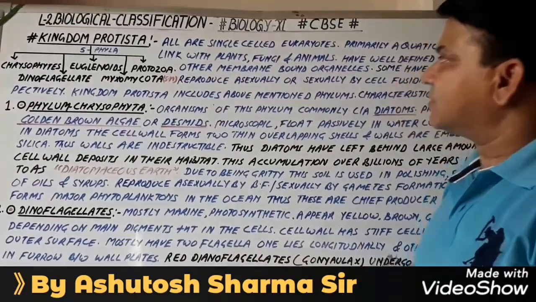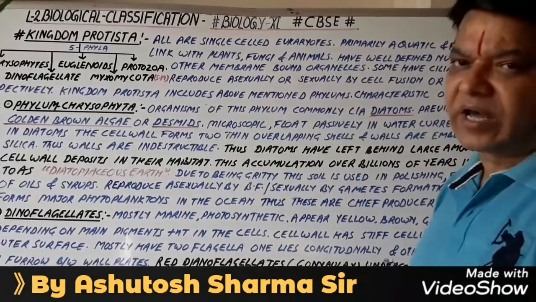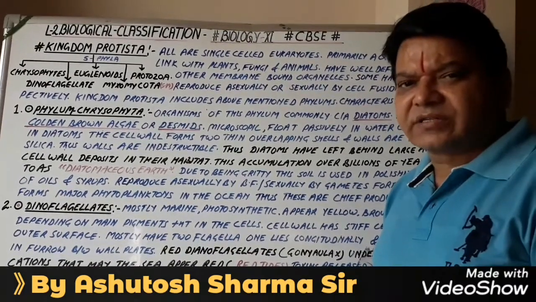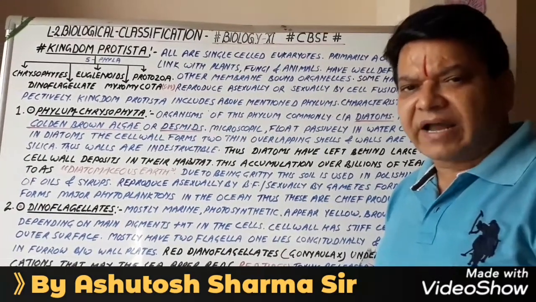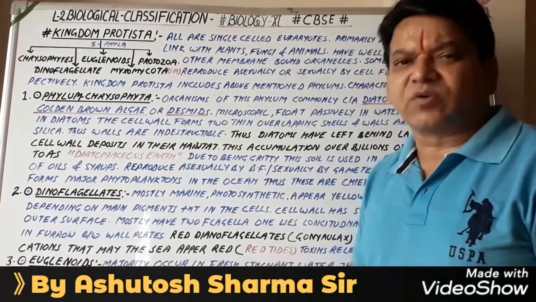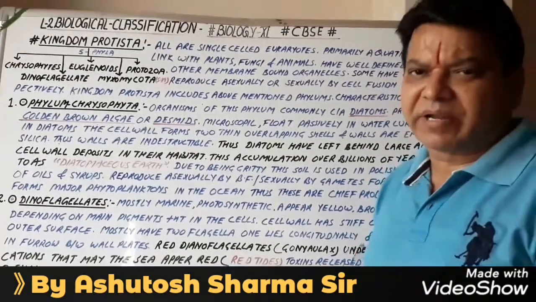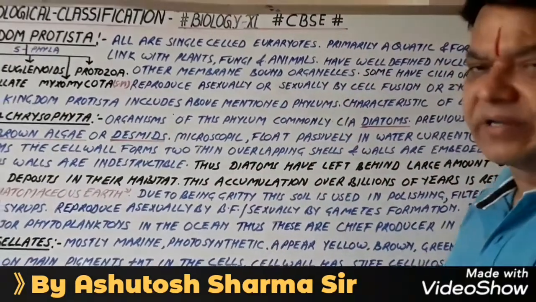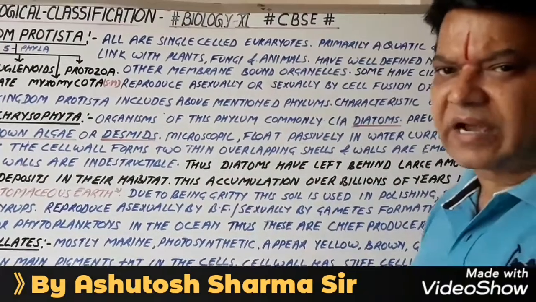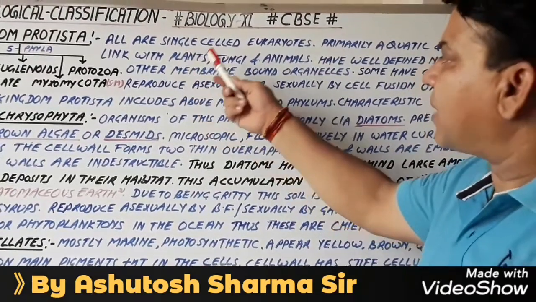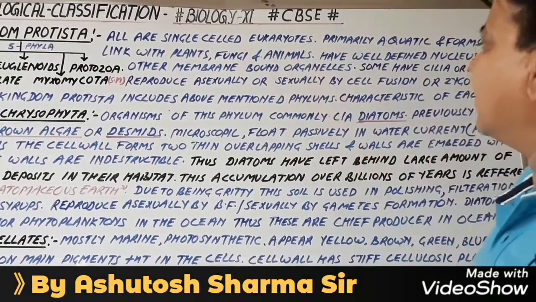All protistans are single-celled eukaryotes. Eukaryotes means the organisms consisting of cells with a well-defined nucleus with a nuclear membrane. They are generally primarily aquatic, and form a link with plants, fungi, and animals.